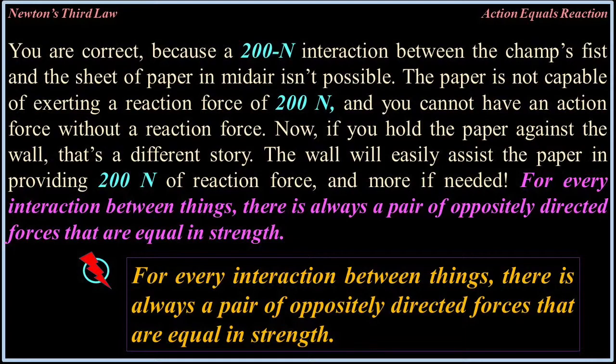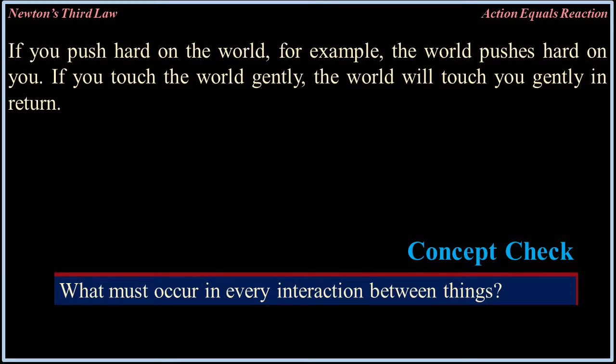For every interaction between things, there is always a pair of oppositely directed forces that are equal in strength. If you push hard on the world, for example, the world pushes hard on you. If you touch the world gently, the world will touch you gently in return. Concept check. What must occur in every interaction between things?